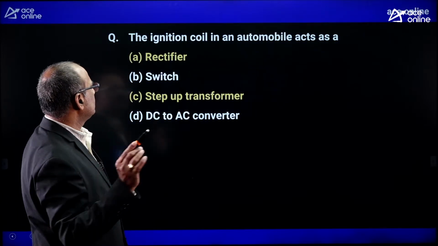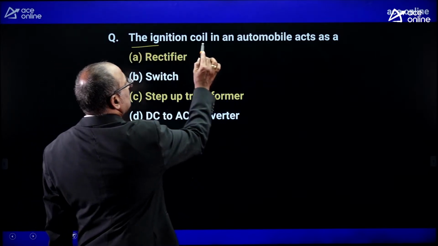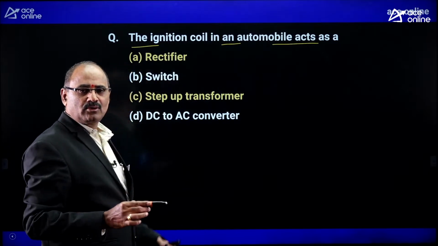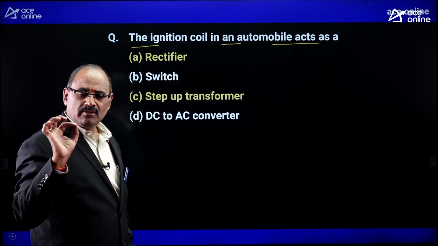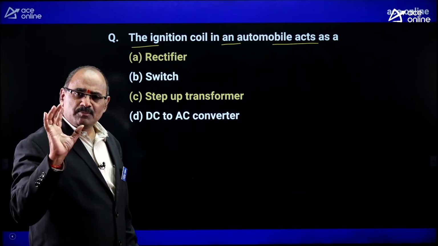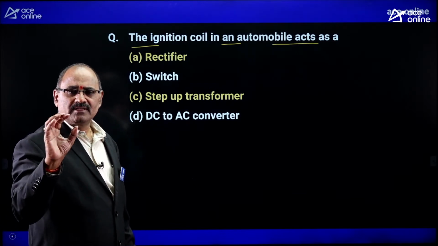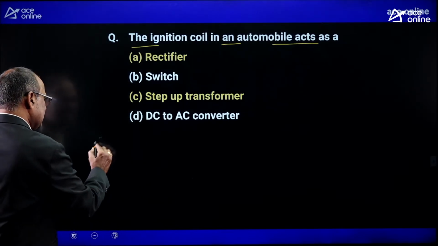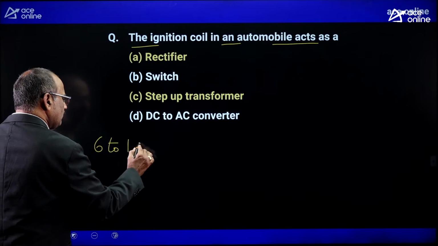Try to read it. The ignition coil in an automobile acts as a... In the case of a battery coil ignition system, a small battery is used for supplying DC power with a voltage ranging from 6 to 12 volts only.